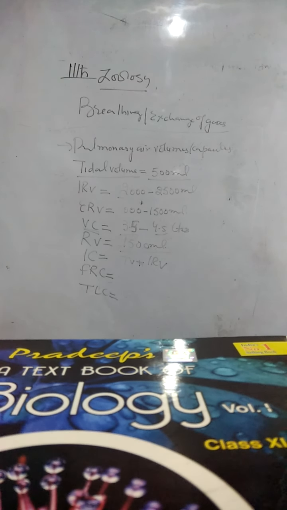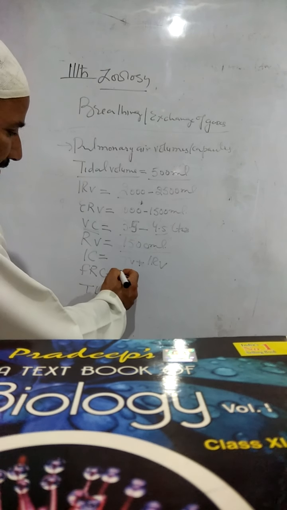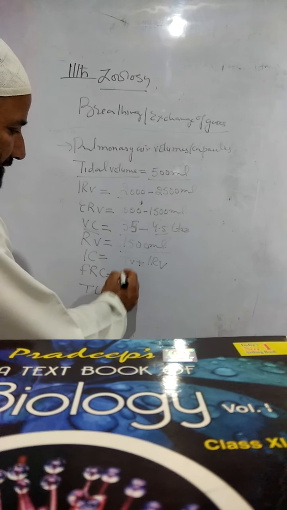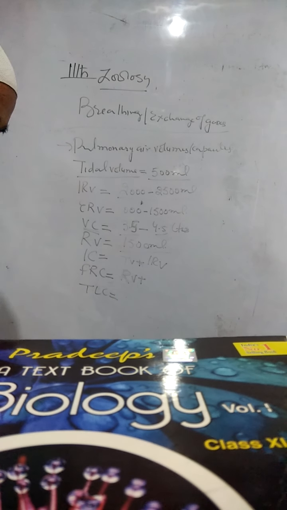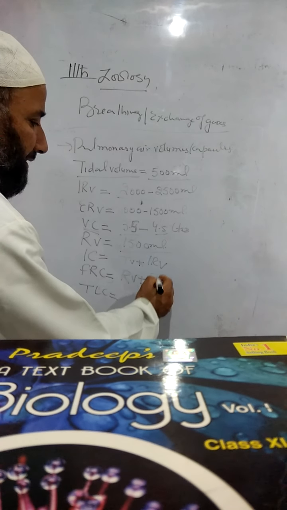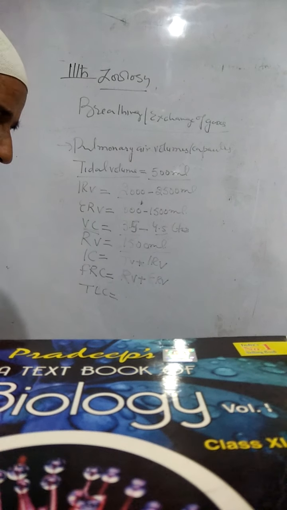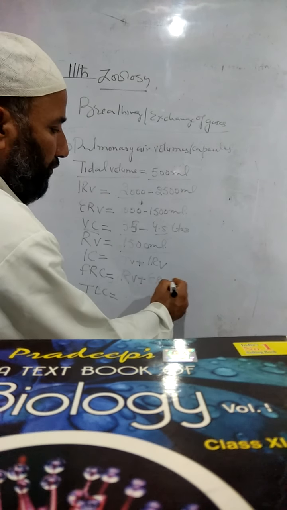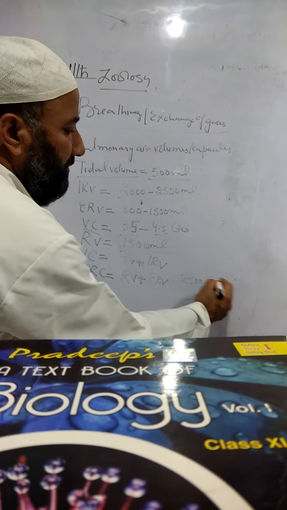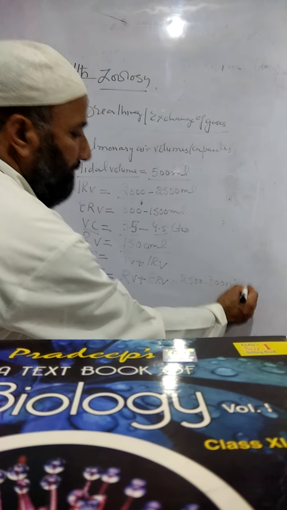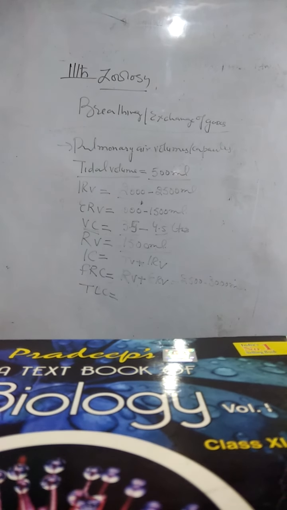Then functional residual capacity. It is the sum of residual volume and the expiratory reserve volume. It is the sum of residual volume, that is RV, plus expiratory reserve volume. These components amount to 2500 ml to 3000 ml in total.